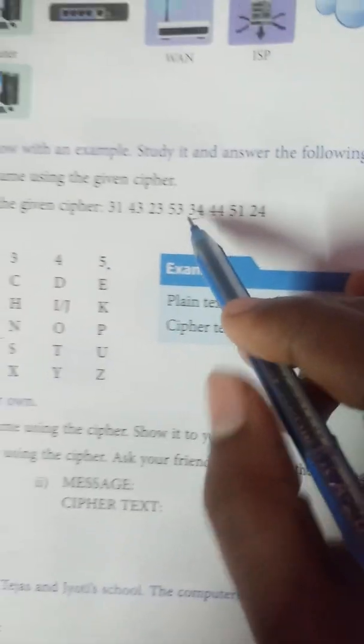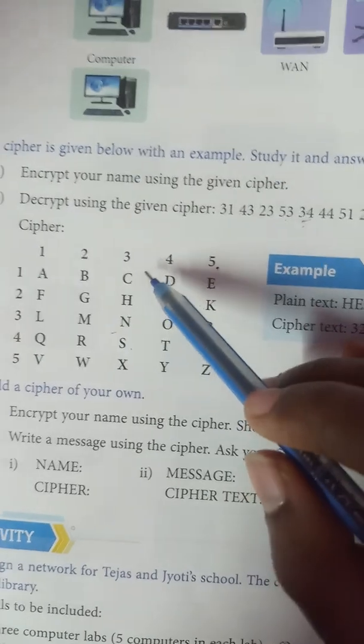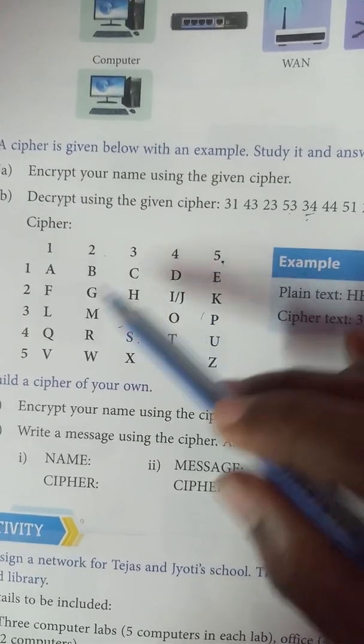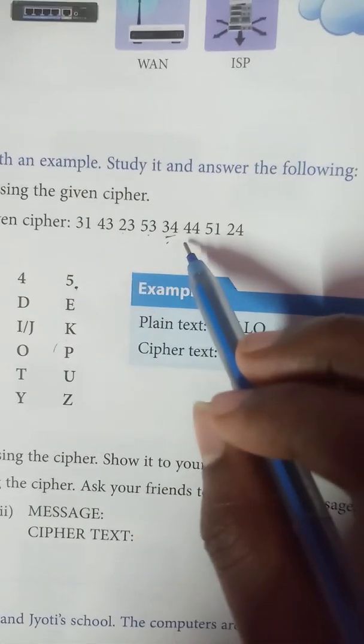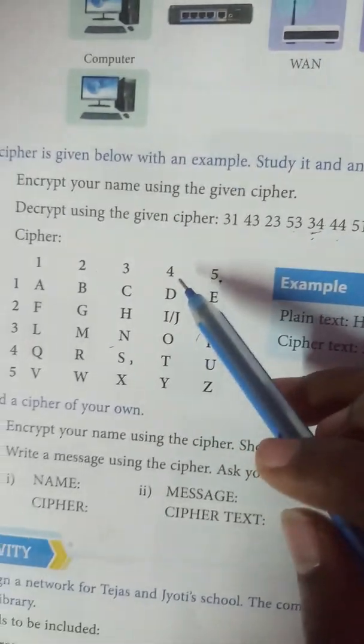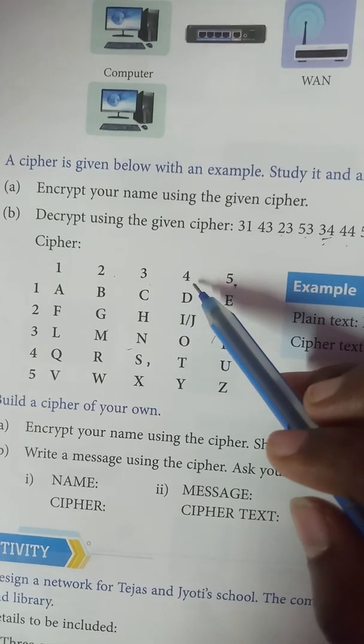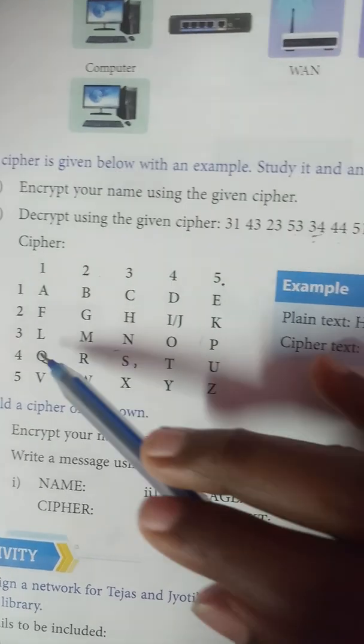3, 4. 3 is here in row and 4 is here in column. 3, 4. Yes. Okay. Next one is 4, 4. 4 is here and next in column 4 is here. So the answer is T.